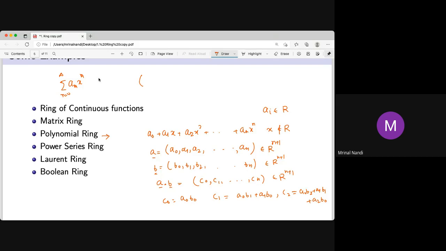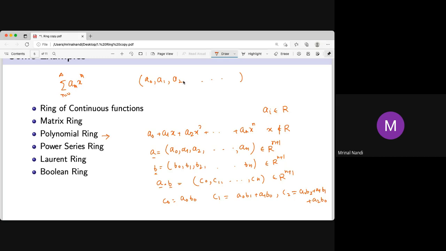This is called an indeterminate. It actually fixes the position of a1, a2, and so on. It's basically a sequence. There is no x. Remember, in polynomials and in the power series formal thing, there is no such x. x is just to write the expression. To write something, we need x. x is not an element of R. So we can't talk about x into x or x plus x. It's totally vague to write x plus x.